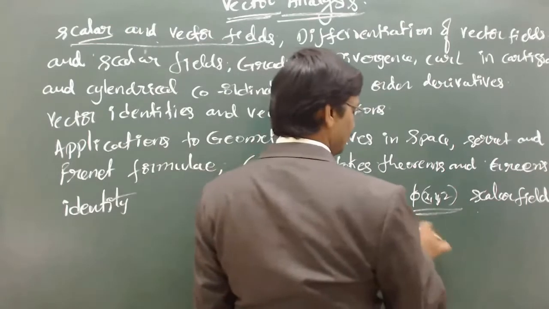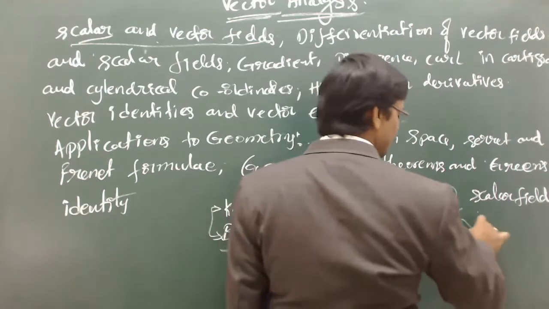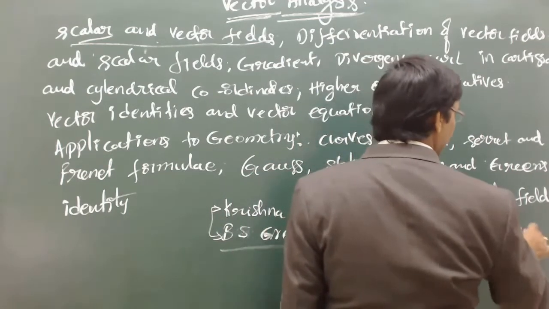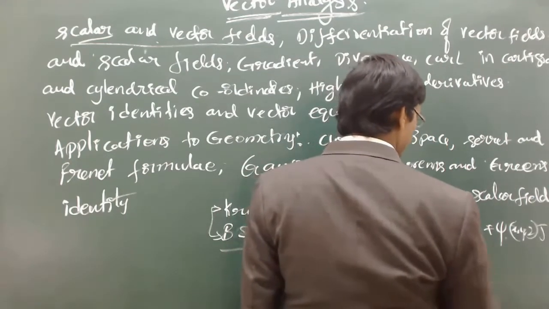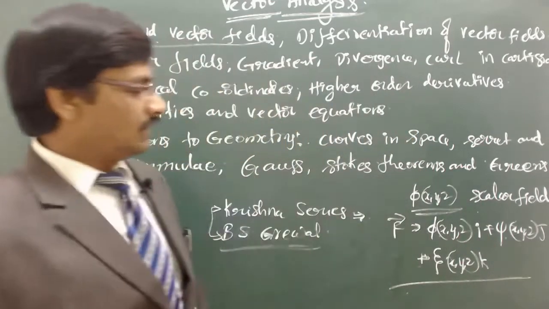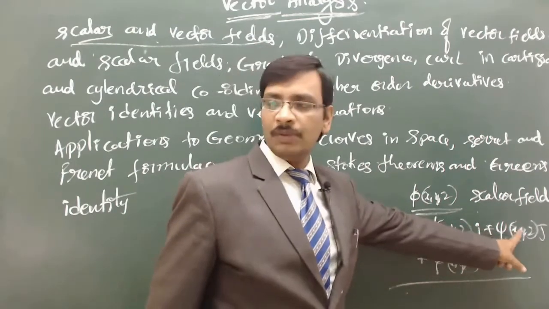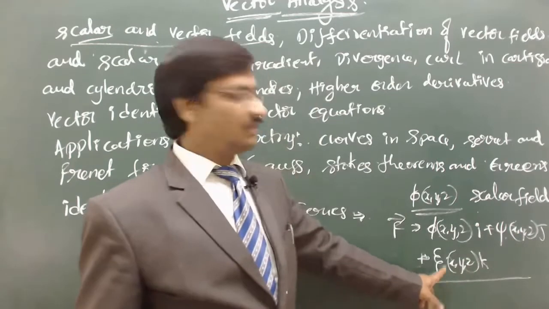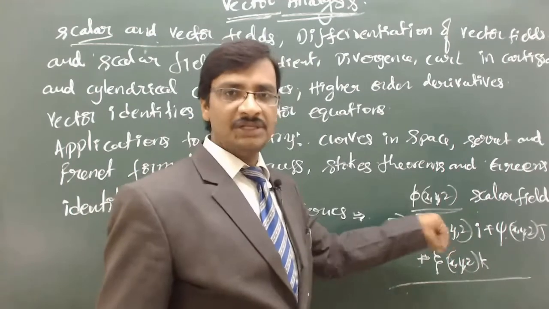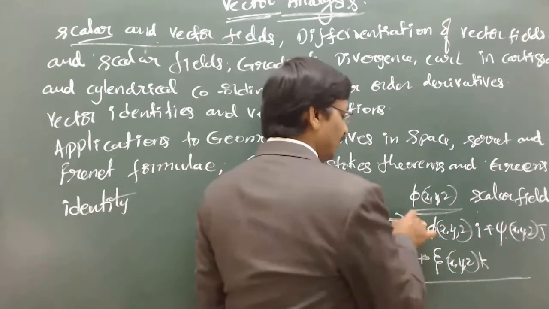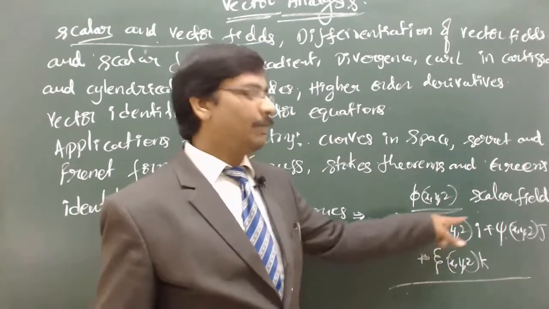For example, F is a vector field which can be expressed as phi of x, y, z into i plus psi of x, y, z into j plus xi of x, y, z into k. This is a vector field. If you notice, depending upon the location, there is a component of the force in the i direction, a component in the j direction, and a component in the k direction as well. So all three directions at that particular location have their own influence. This field is a vector field, where the magnitude as well as the direction changes depending upon its position.